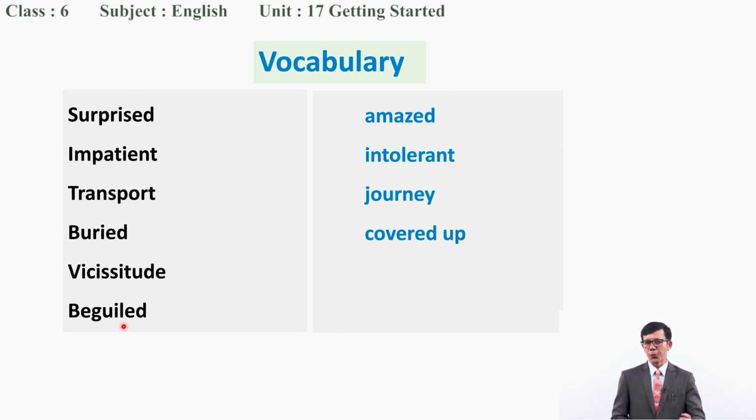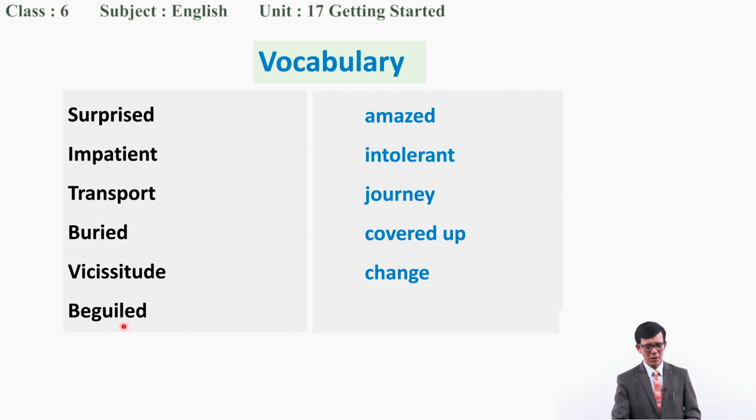So buried. And vicissitude means, as I told you, nothing can make any difference. Vicissitude means change. That is the word you can find in the poem, change.